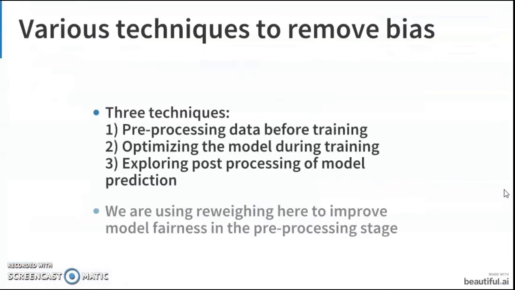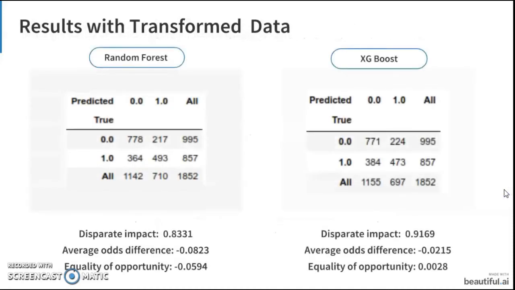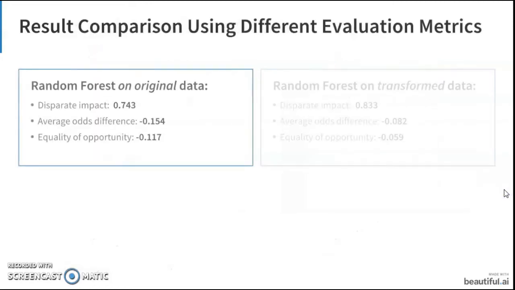Now how do we remove this bias? We can remove a bias either in pre-processing or during training or after predicting. For our project, we used a reweighing algorithm in the pre-processing stage to remove the bias. As a result, we can see that the disparate values have increased and now are within the acceptable range.